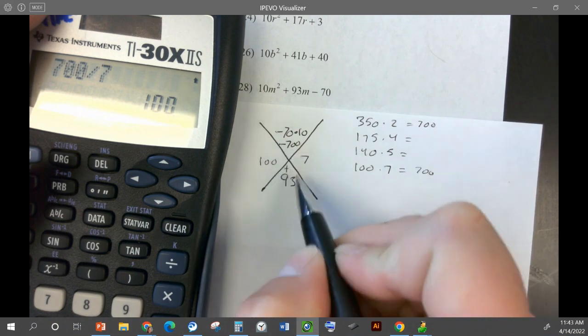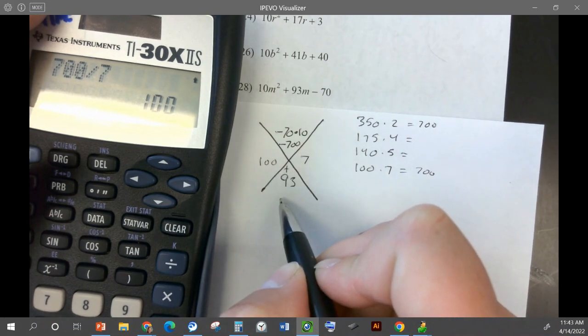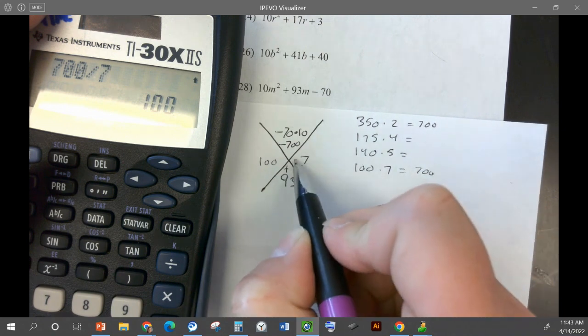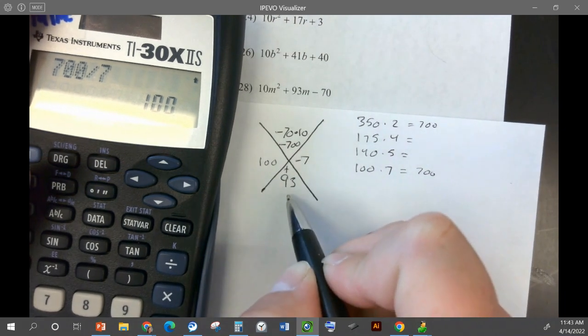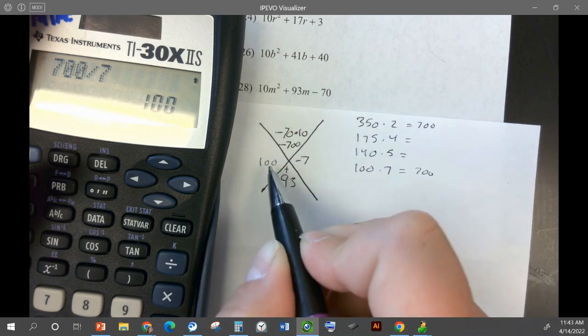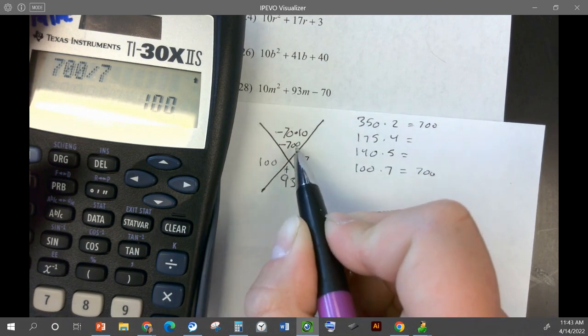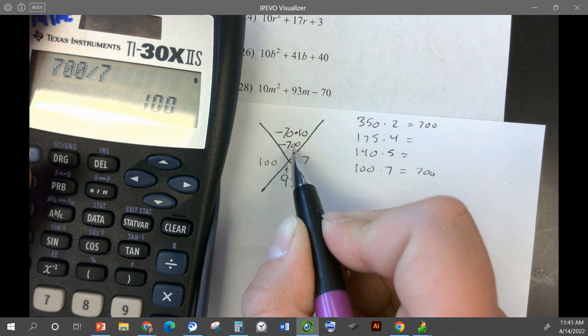And then if we add them, we need positive 93. So which one of these needs to be negative? The 7, good. So 100 minus 7 gives us 93. 100 times negative 7 gives us negative 700.